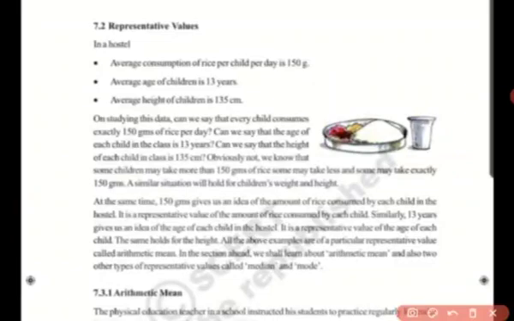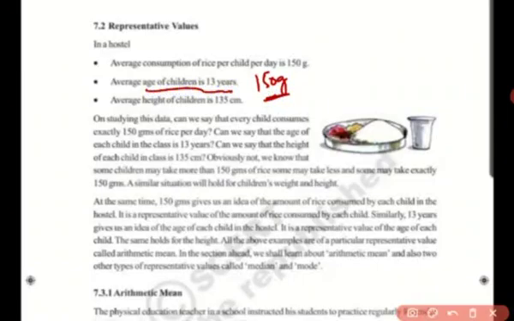Average consumption of rice per child, that means every child will eat 150 grams of rice. Does that mean this? No, it's saying it's average. Mean overall, of all the children, the mean of what all the children eat rice per day is approximately 150 grams, they have told. Average they took of all the children who are there in the hostel. And when they have calculated the age of children, average they're saying it is 13 years.